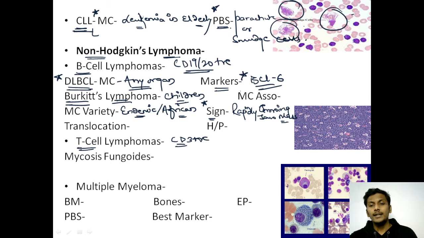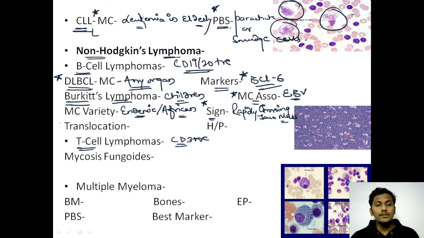Burkitt's lymphoma, again, it is commonly associated with which infection? It is commonly associated with EBV or Epstein-Barr virus infection. Right? Two of the lymphomas are associated with EBV. First is Hodgkin's lymphoma and second is Burkitt's lymphoma.